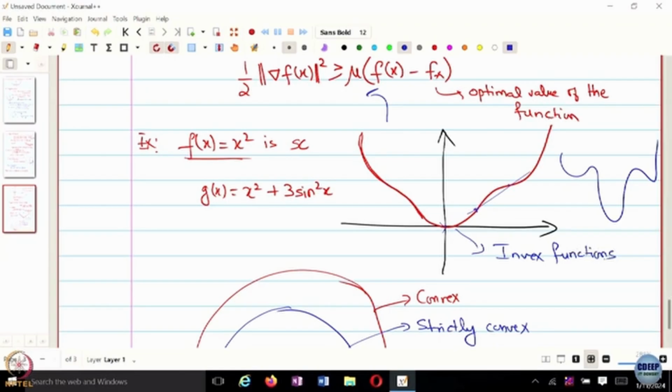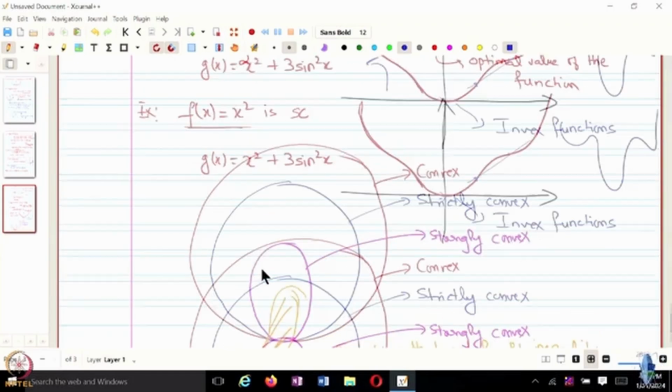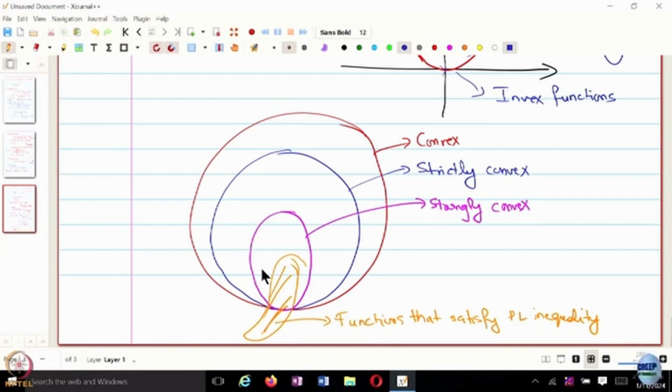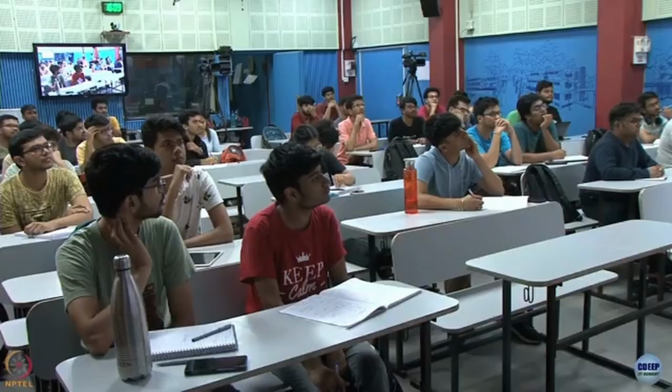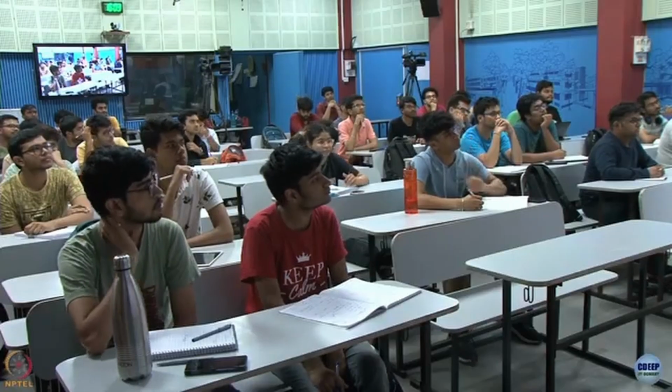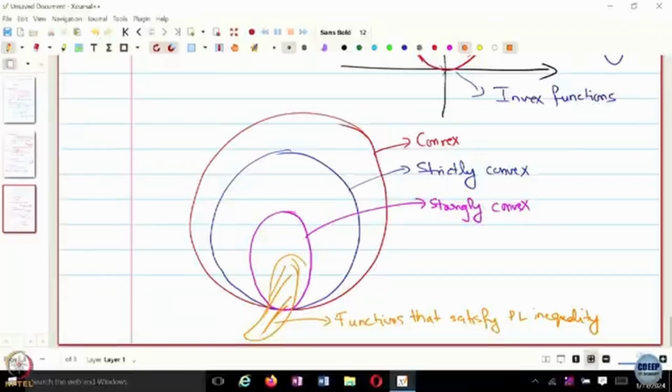So all the strongly convex functions satisfy the PL inequality, yeah. That would be a subset. No, but then there are functions which are not even strongly convex but also satisfy PL inequality, right? But the strongly convex should be a subset of those functions that satisfy PL. Yeah, you can extend it this way. Thanks for pointing this out. Okay, all right. So we are going to look at a few implications of strong convexity.